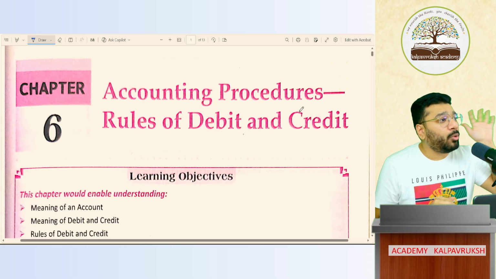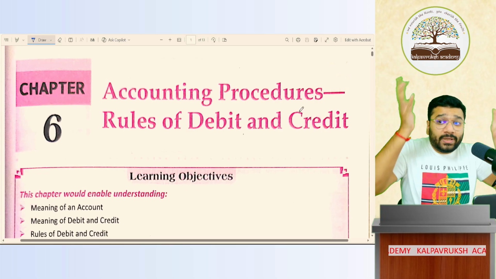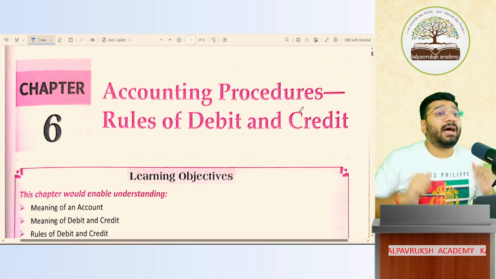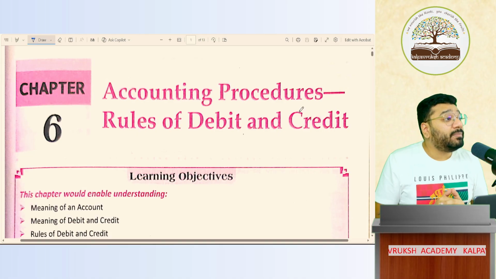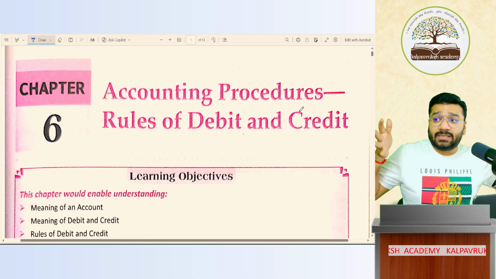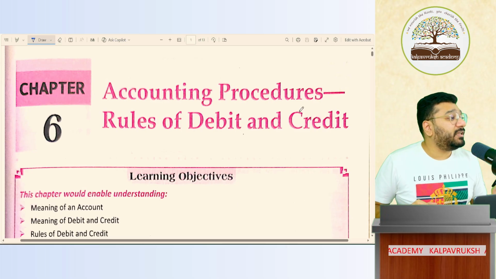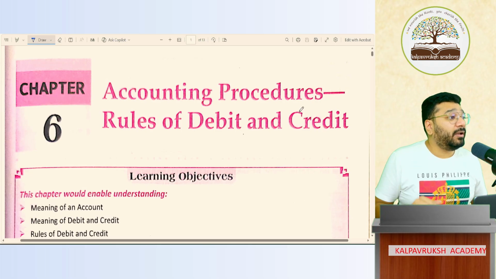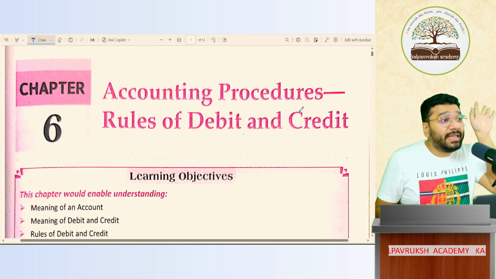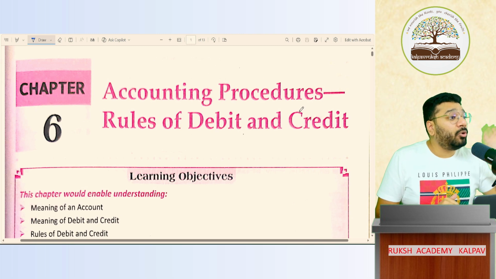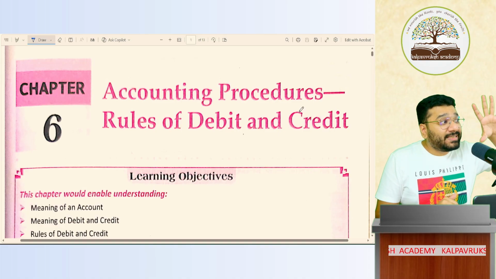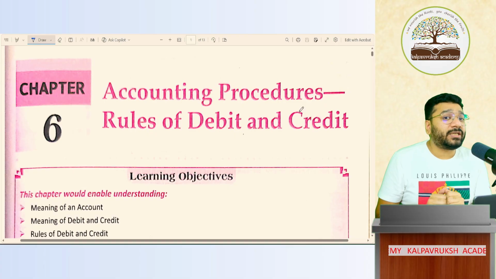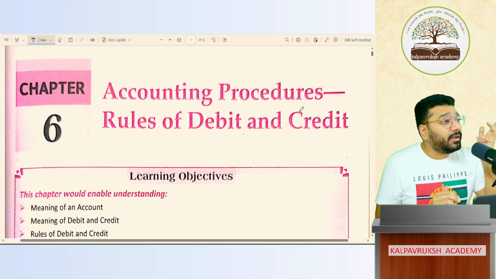What is the meaning of account? Sir, account is a place where all the transactions of similar nature are recorded. Throughout the year, all 365 days, wherever in the business cash is received, cash is paid, all that is captured in one account called cash account. In one side of the cash account, inflow of the money will be there. In another side of the cash account, outflow of the money will be there. Got it, not got it?